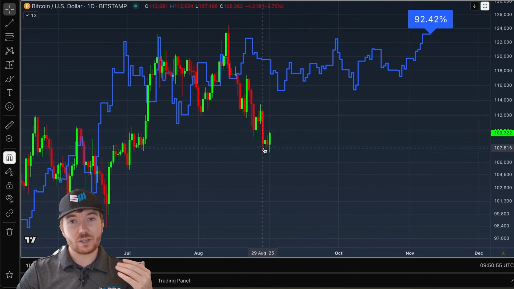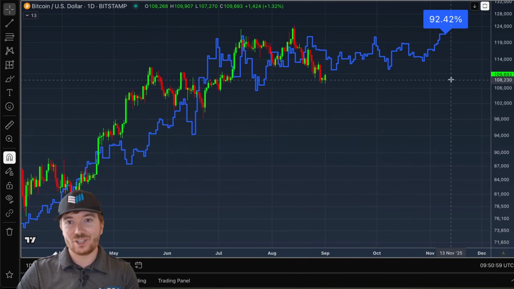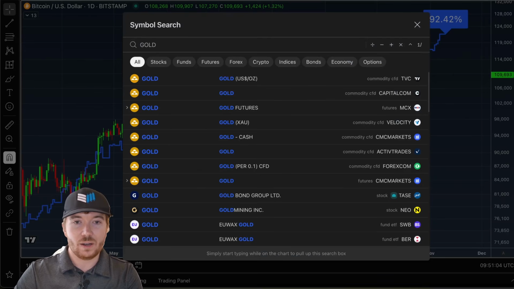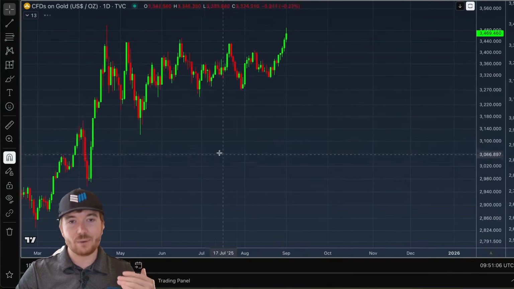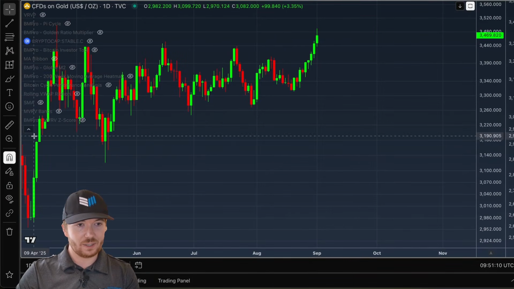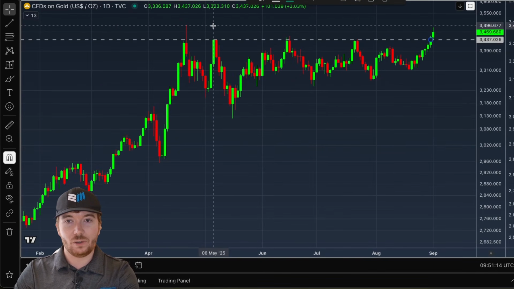So we could see if Bitcoin is to continue following this, we may be in choppy consolidationary conditions until at least mid-November. But if I just go to the gold chart, what we can see is gold's actually looking pretty strong, primed potentially for new all-time highs. I'll just hide that so we don't have an overlay of the same data point. What we can see is we are approaching new all-time highs here.